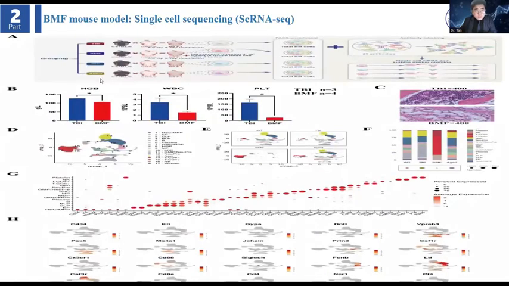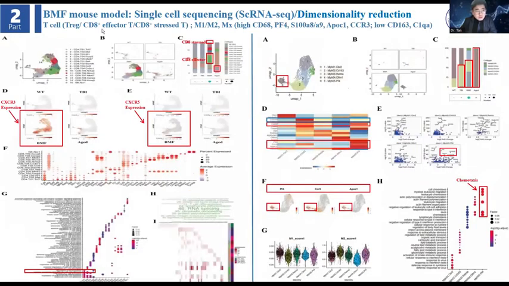This is for the four groups: the TBI group, BMF group, wild type, and aged, because we also want to observe the difference between older aged people and AA patients. For the T cells and macrophages, we notice in the BMF group the CD8 stress or CD8 effector cells are much higher, and in the aged group the Tregs are much higher.